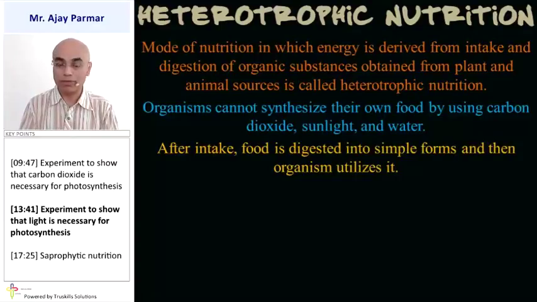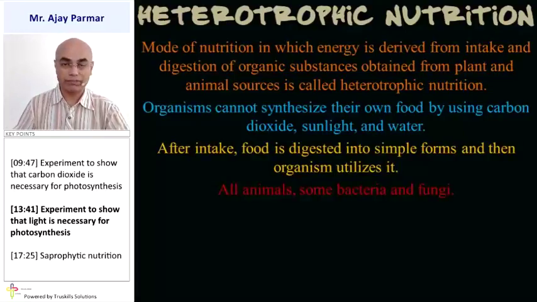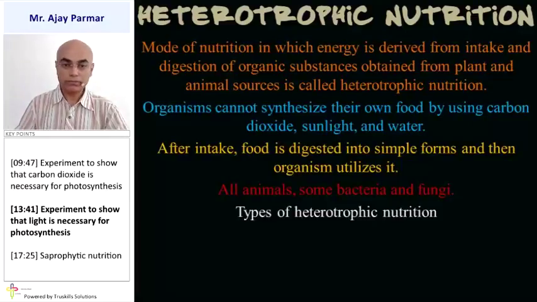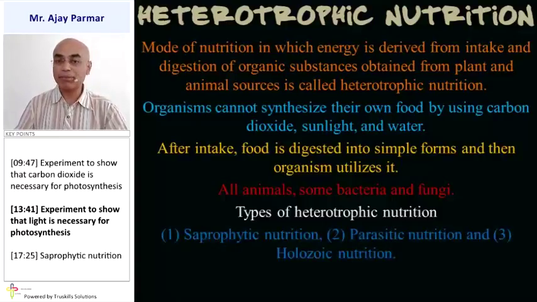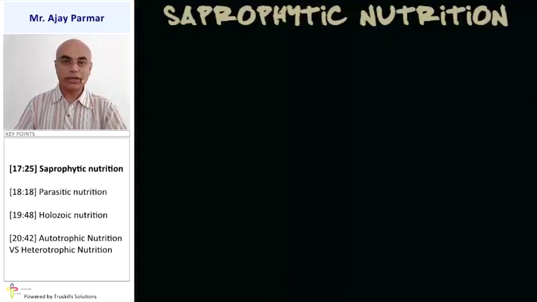After intake of the food, that means after the process of ingestion, the food has to be digested into a simpler form. Because the food which is consumed by the living organism will be in an extremely complex chemical form. So, in order to utilize that food, it has to be converted into a simpler form by the process known as digestion. All the animals, some bacteria and fungi undergo heterotrophic nutrition. Heterotrophic nutrition can be further classified as saprophytic nutrition, parasitic nutrition and holozoic nutrition.